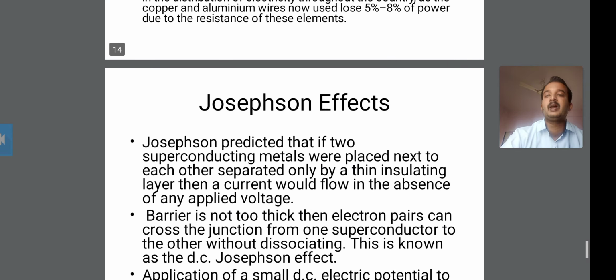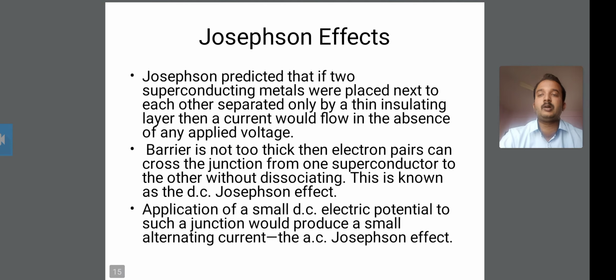Now the last point of this chapter is about the Josephson effect.